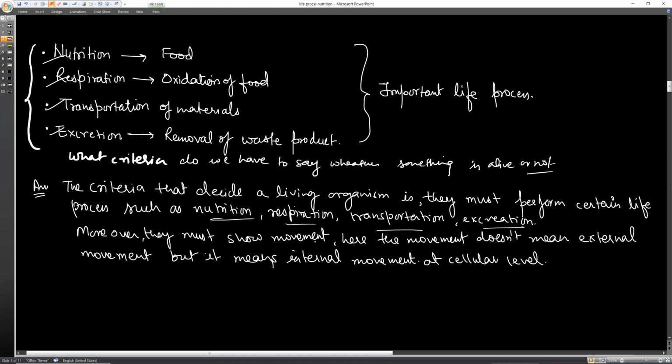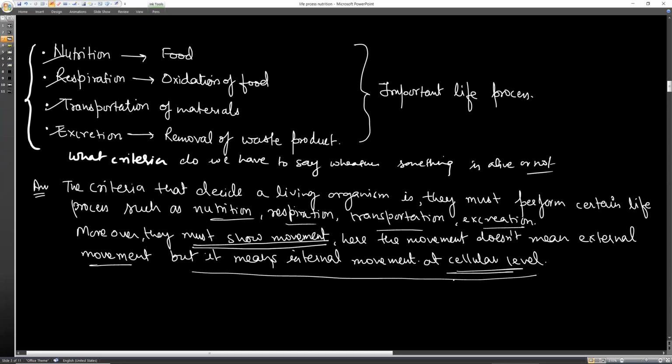Moreover, they must show movement. Here, the movement does not mean moving from one place to another, like the plants. It means internal movement, internal movement of body parts. We mean internal movement along the cellular level, like in the cells, where the oxygen is being transported. So here the movement does not mean the external movement, but it means the internal movement, the movement taking place at the cellular level.